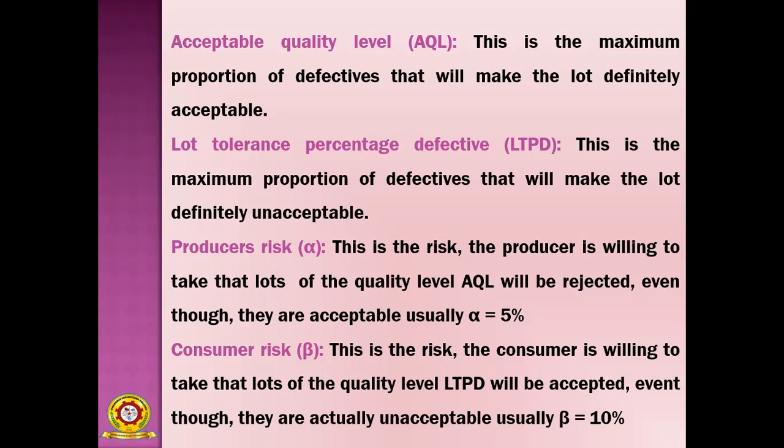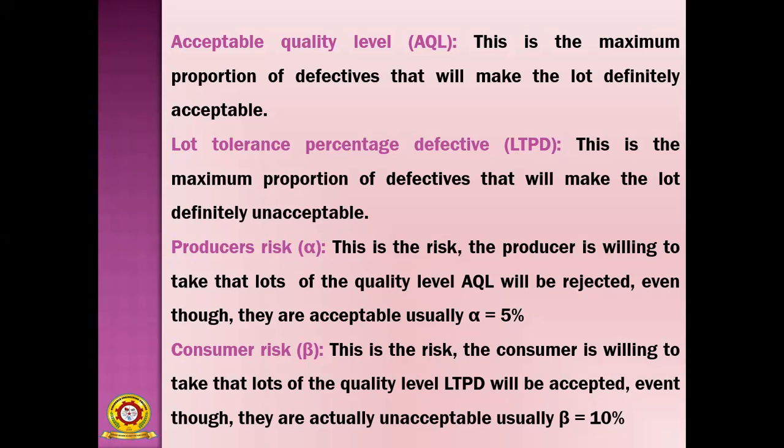Then producer risk, that is alpha. This is the risk the producer is willing to take that lots of quality level AQL will be rejected even though they are acceptable, usually alpha equal to 5%.